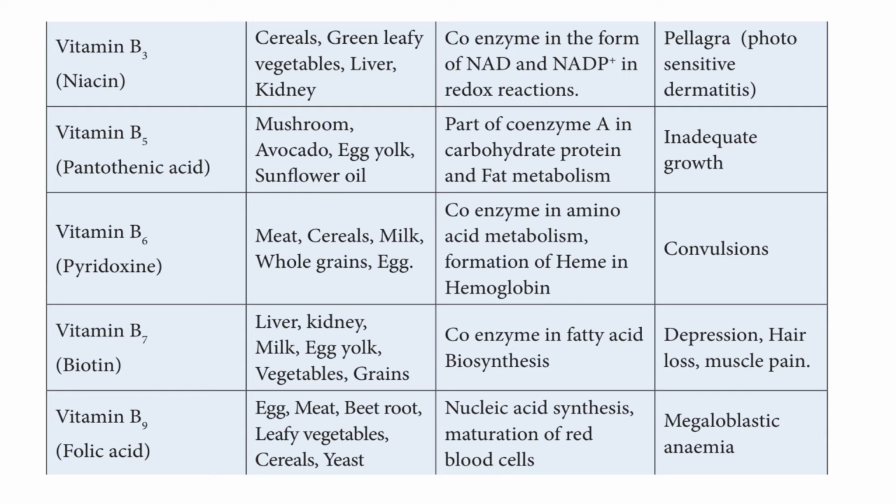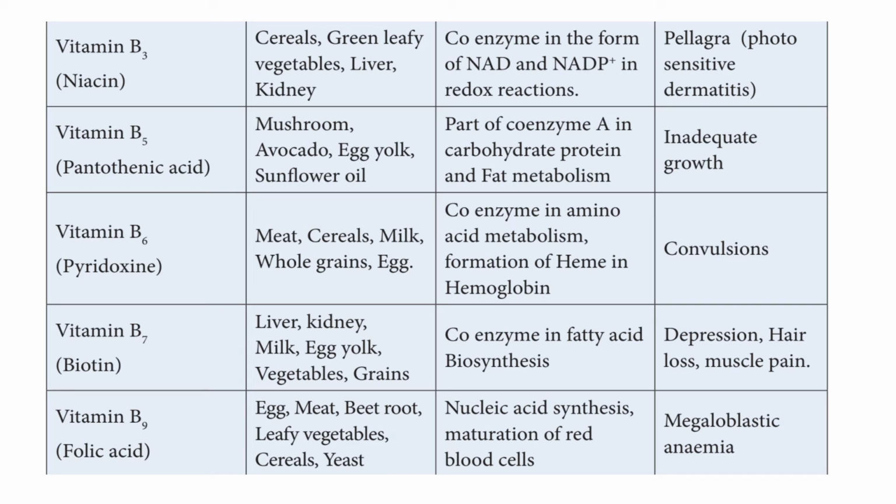Then vitamin B5, pantothenic acid. The sources of vitamin B5 are mushroom, avocado, egg yolk and sunflower oil. The function of vitamin B5 is as part of coenzyme A in carbohydrate, protein and fat metabolism. The deficiency disease is inadequate growth.